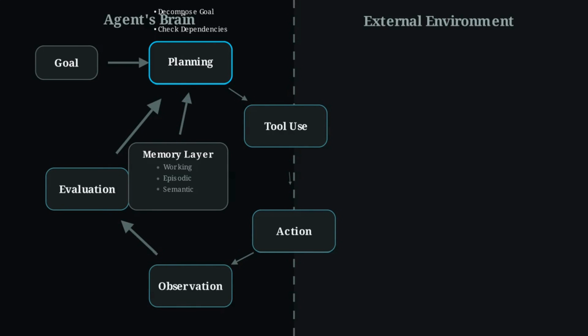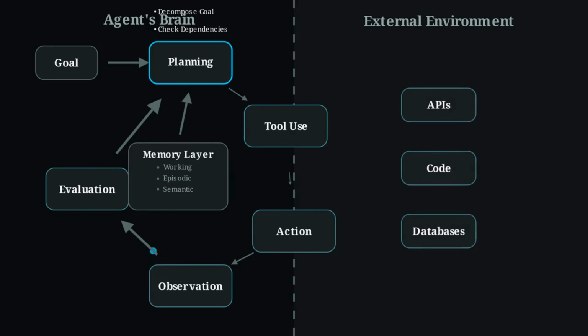To maintain consistency, the loop is constantly retrieving context from the memory layer. It balances short-term working state with long-term semantic storage, ensuring the agent doesn't repeat its own mistakes. In the tools layer, the agent translates thought into action. It moves beyond text and begins interacting with external APIs, writing and executing code, or querying live databases.